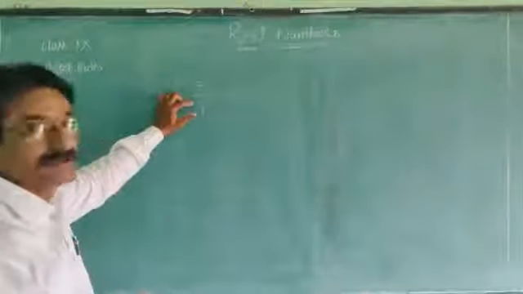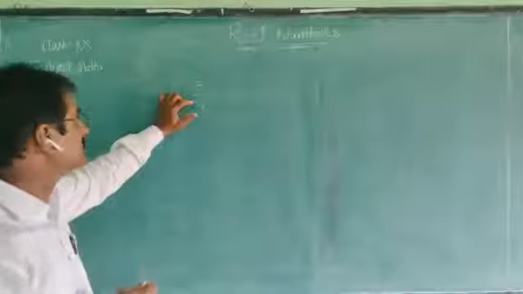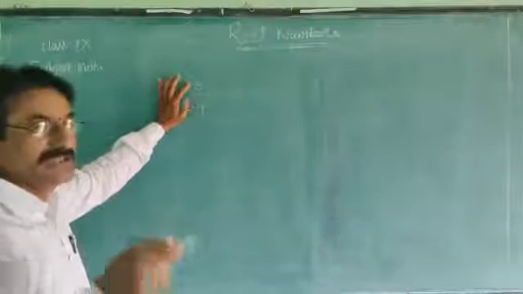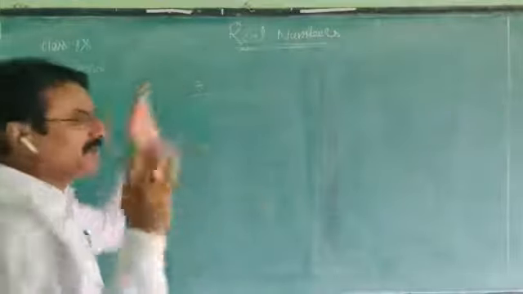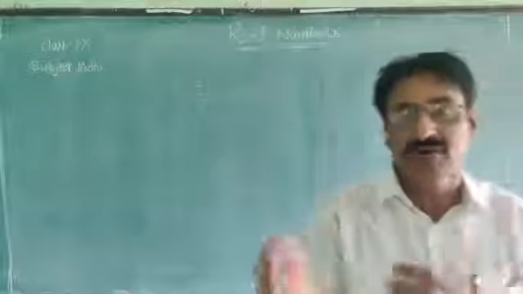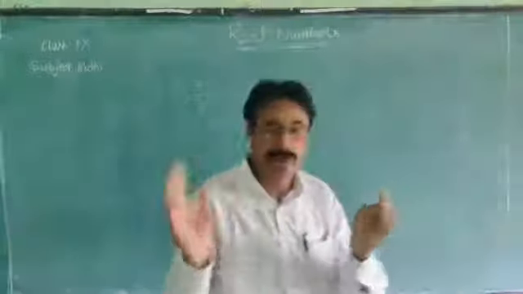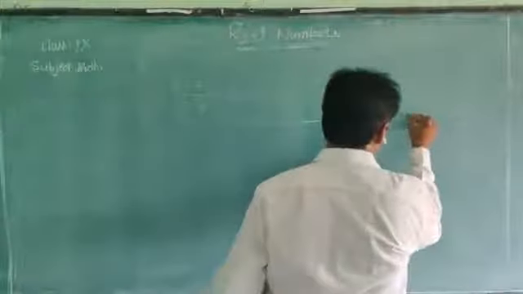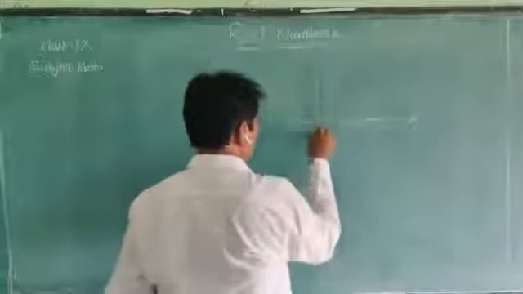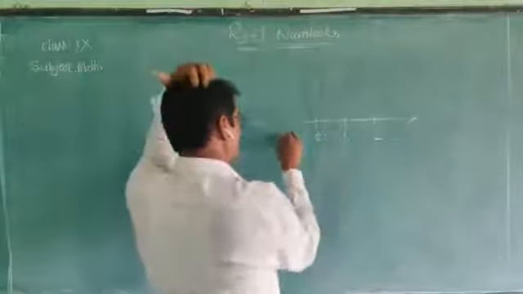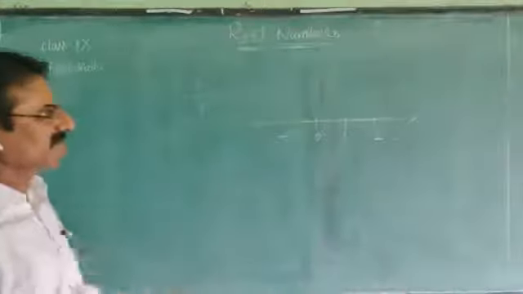What is this fraction? Proper fraction, because the numerator is less than the denominator. The value of the numerator is less than the denominator. So the value of any proper fraction is less than 1, that means between 0 and 1 only. So first we draw an integer line. Do you understand what this line is?